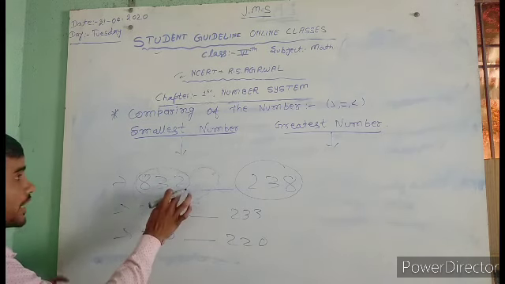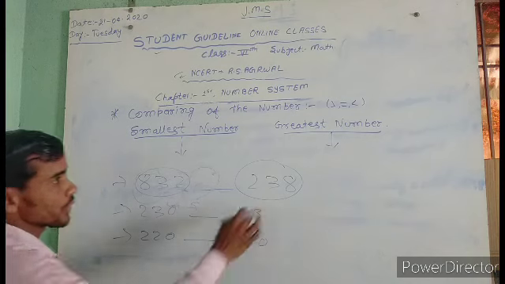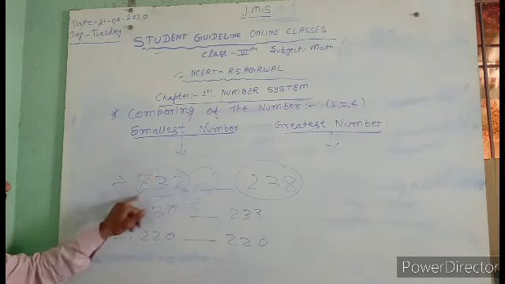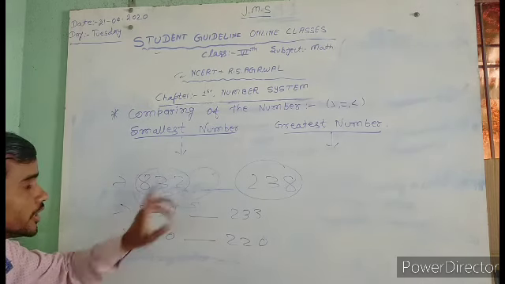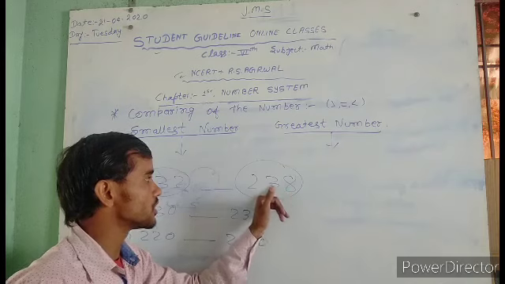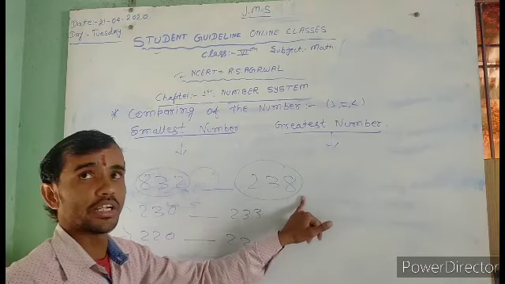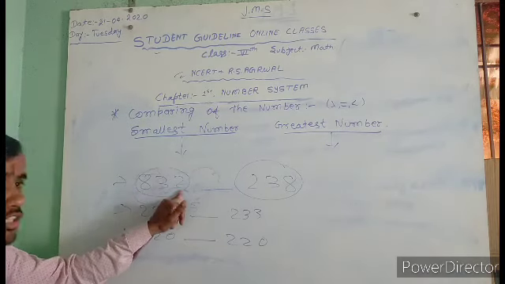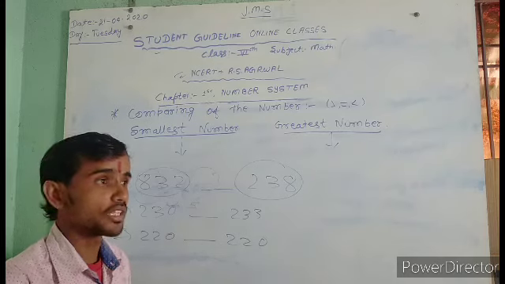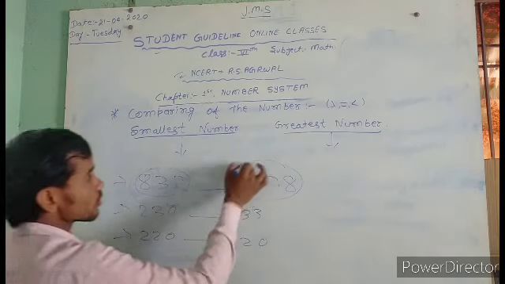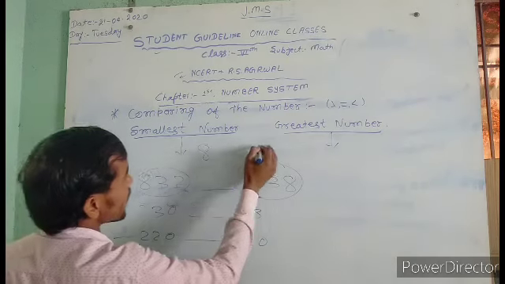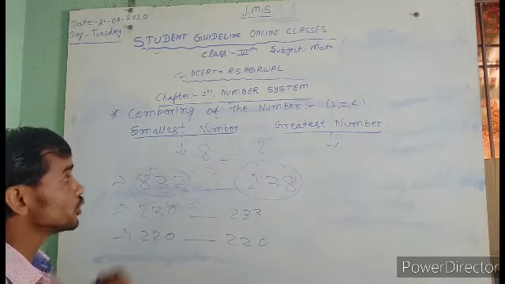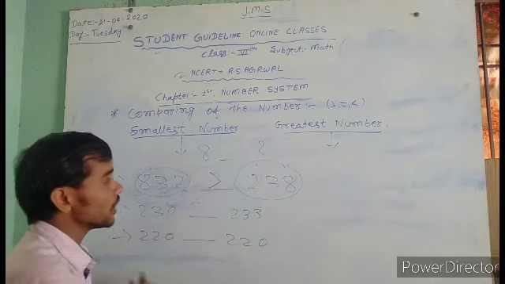First you read ones, tens, hundreds. Here it means 800 plus 30 plus 2, which is 832, and here ones, tens, hundreds, it means 238. Which is greater and which is smaller? First you take the last digit. Here 2 and 8: which is greater? 8 is greater than 2, so you use the sign of greater than.